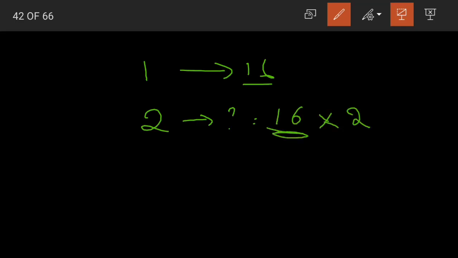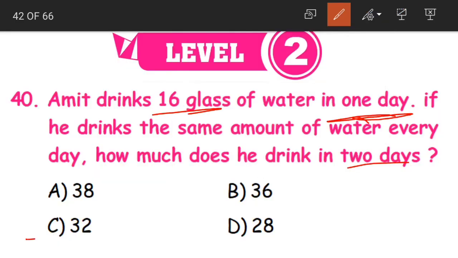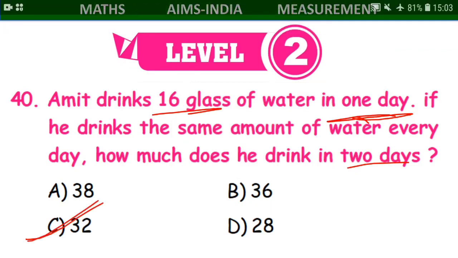How to find out? 1 day, 16 glasses. So 2 days would be how much, children? 16 into 2, the number of glasses in 1 day, into 2, that is the number of days. So 16 into 2 is equal to 32 glasses. Our Amit here drinks 32 glasses of water in 2 days, option C. 32 is the correct answer.